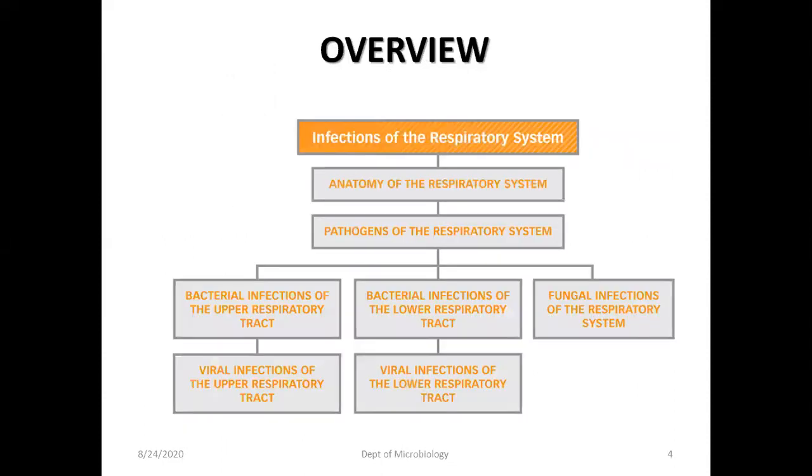and lungs. So this is an overview of infections of the respiratory tract system: the anatomy of the respiratory tract system, and the pathogenesis of respiratory pathogens. That includes bacterial infections, viral infections of the upper and lower respiratory tract, and fungal infections of the respiratory system. So this is an overview of the infections of the respiratory tract system. We will see the anatomy of the respiratory tract system and the pathogens involved in causing infection, which can be bacterial, viral or fungal.